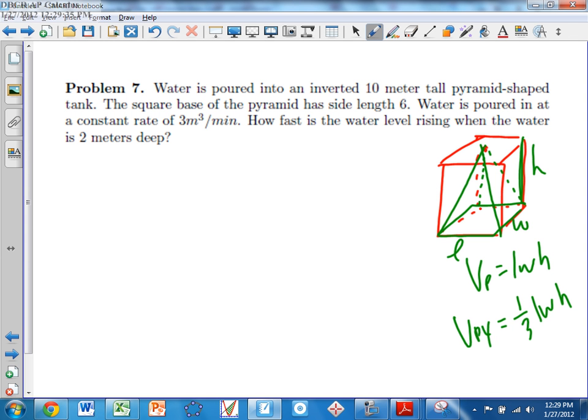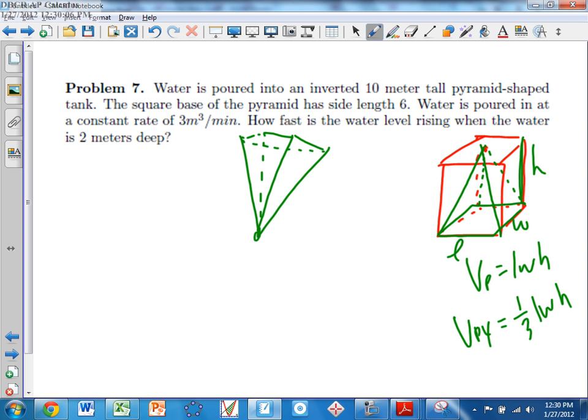All right, so water is poured into an inverted 10-meter tall pyramid shape. So now I want to look at this. It's inverted, and it's 10 meters tall. Okay, I know it's tough to draw. That doesn't really look too good. Actually, the dash line is off. Whatever. Okay, so you got a pyramid that's inverted, and water is being poured into it, 10 meters tall.